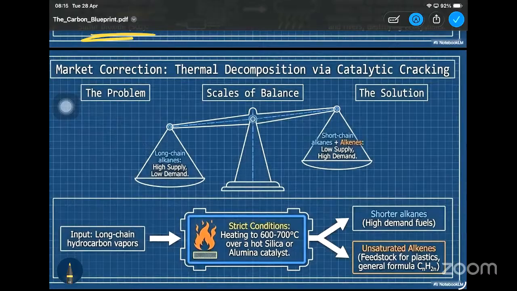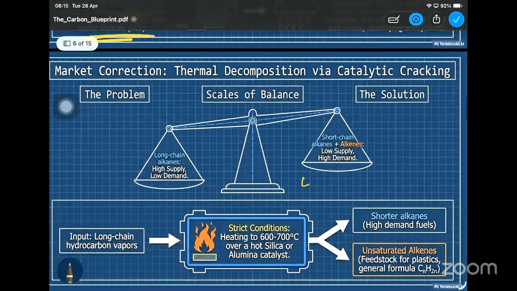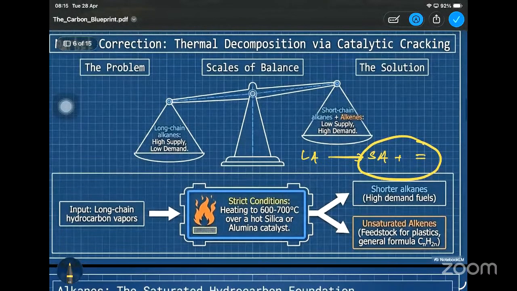So from catalytic cracking, what will happen? The long chain alkanes will be broken into short chain alkanes plus alkenes, right? Short chain alkanes plus alkenes. So these are the ones having a high demand, right? So here we have given some sort of a flow chart. So here you can see long chain hydrocarbon vapor.